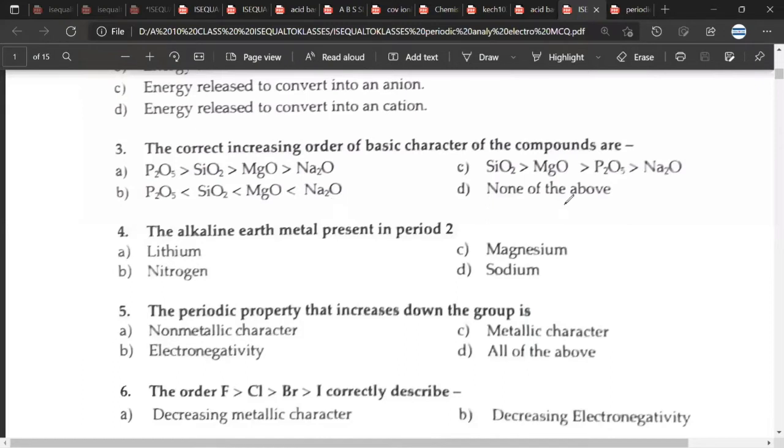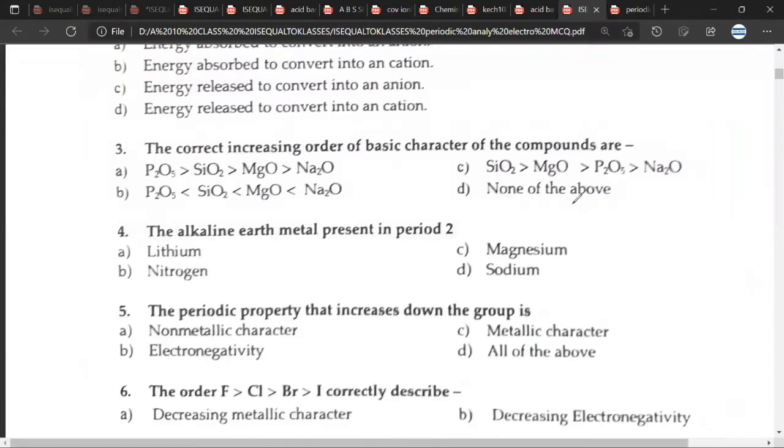So that is what is mentioned in this. Yes, basic character would be highest in Na2O. Shabash. And then once we start going from left to right, the basic character will start decreasing. Acidic character will start.